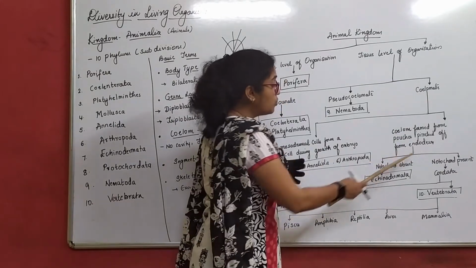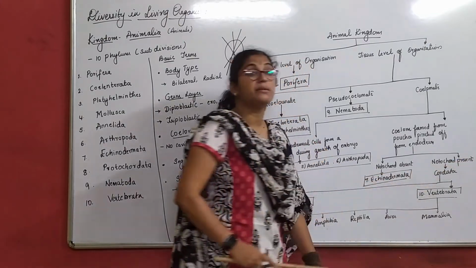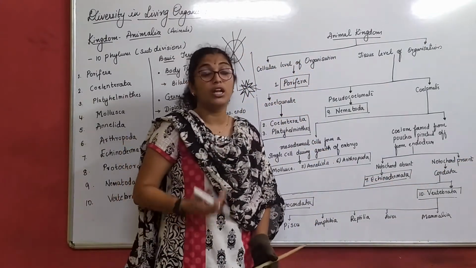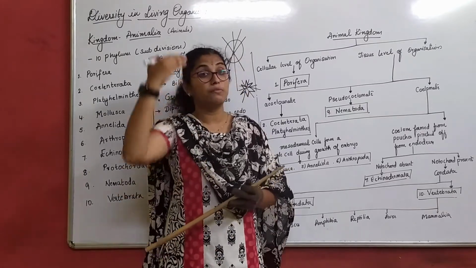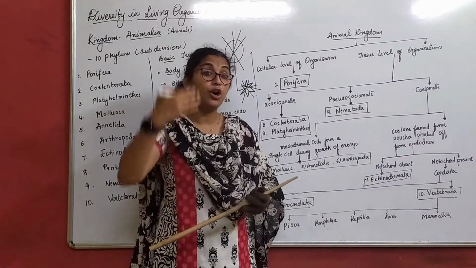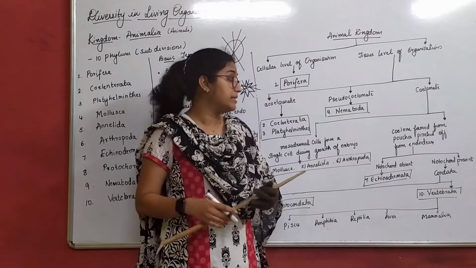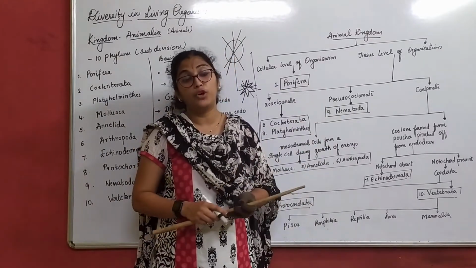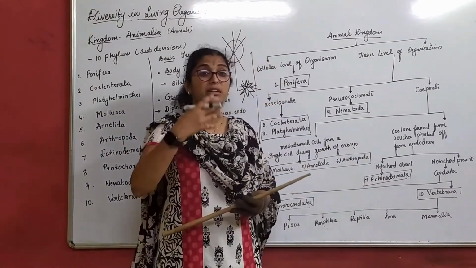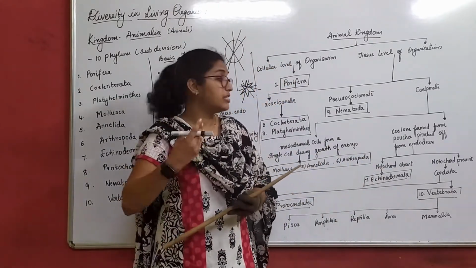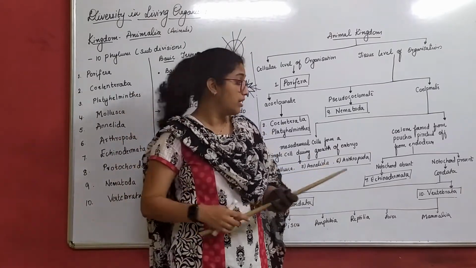There we have again two: where notochord is absent and notochord is present. Now, what is this notochord? Notochord is a cartilaginous structure which runs from the nervous system to the gut lining, or in the adults it forms a vertebral column. Or simple to understand, notochord is nothing but a hard, cartilaginous substance which gives support, a rod-like structure. Okay.